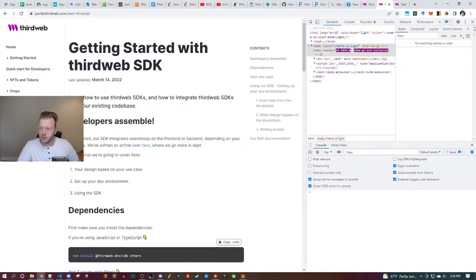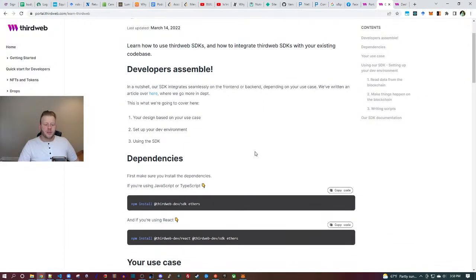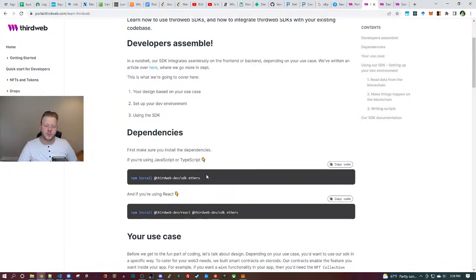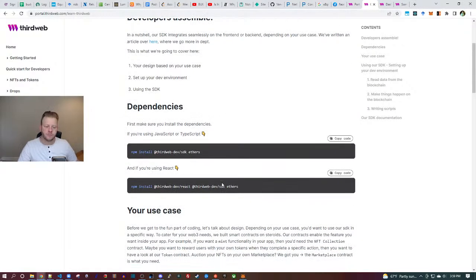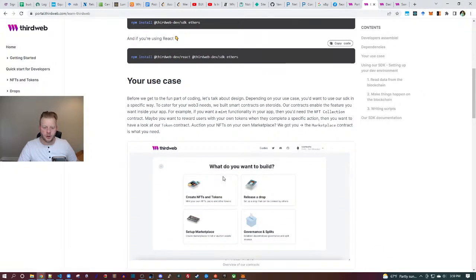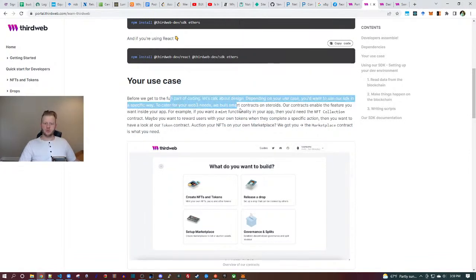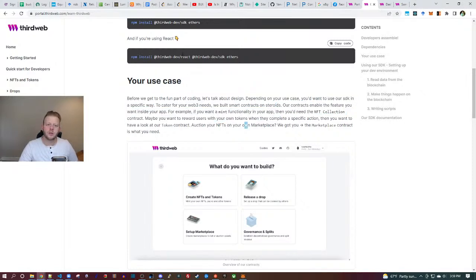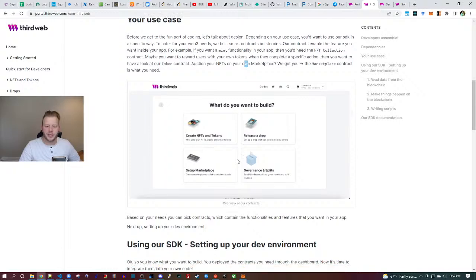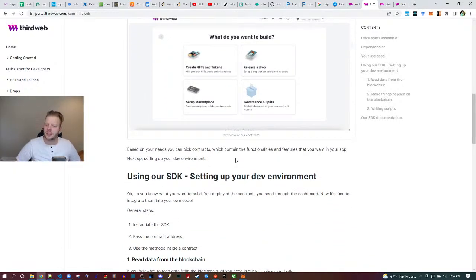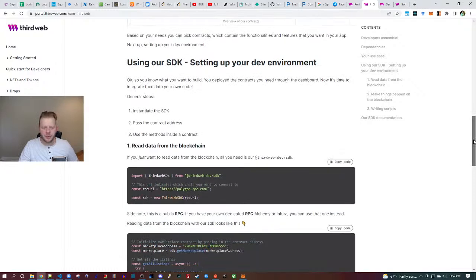All right, so here's documentation. Developers assemble, so we'll install this. Written an article over here. Let's go look at that. I want to know, so this is like an SDK. But I want a whole starter. So this is like a React toolkit. That's great. But I would like a whole starter or a template, right?